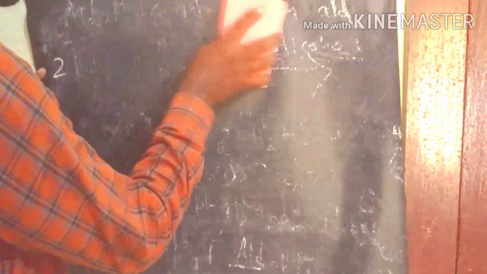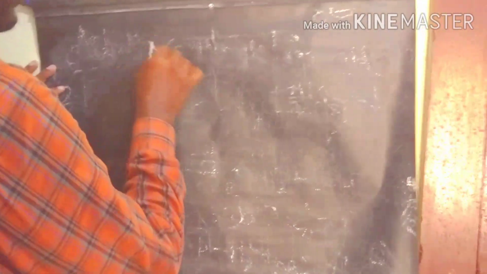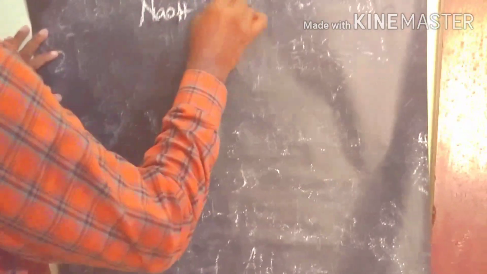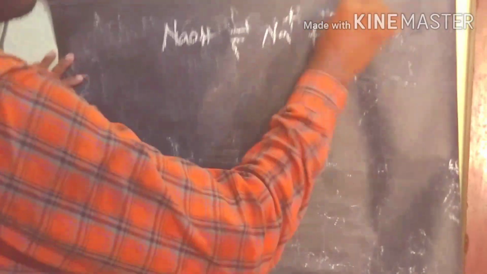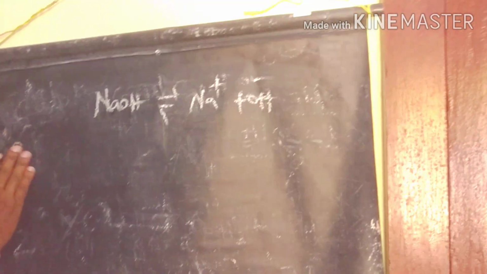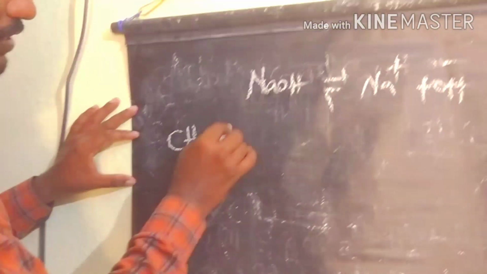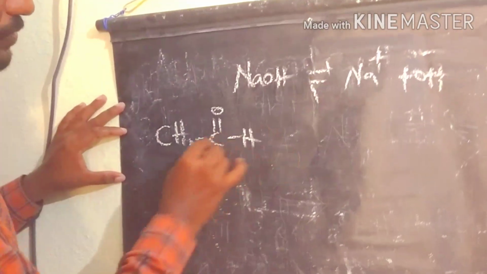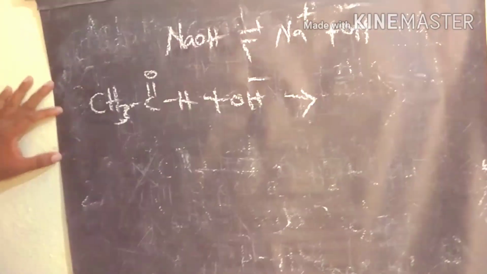We start with some base like sodium hydroxide or potassium hydroxide. After ionization we are getting sodium plus and OH minus. These are the products, OH minus and sodium plus. So the first one, we take 1 mole of acetaldehyde, CH3CHO, reacting with OH minus. What is happening when acetaldehyde reacts with base?